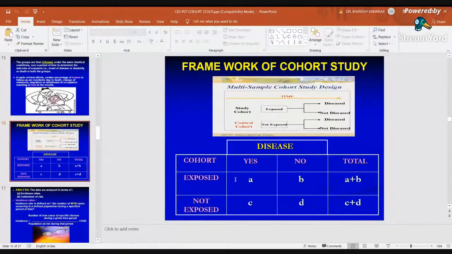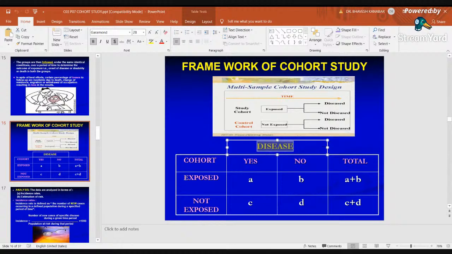And this 2 by 2 table represents, so here we have to write disease, here we have to see the exposed and non-exposed. So here it is always denoted as A, B, C and D. A means, among diseased people, how many are exposed? A shows disease as well as exposed. B shows what? They are not having disease, but they are exposed, right? C shows what? They are not exposed even if they develop disease. And D is what? They are not exposed and they are not developing disease.